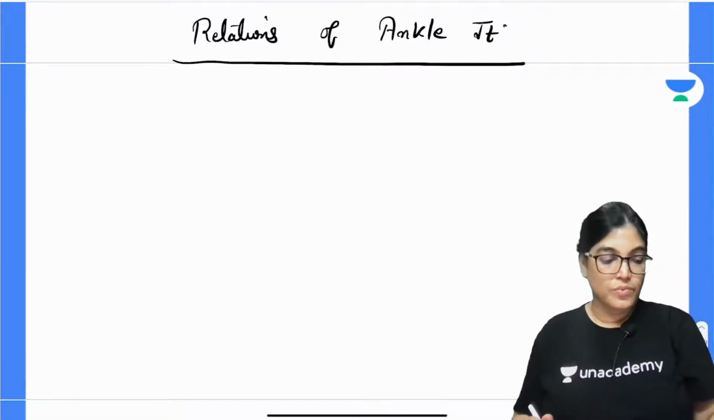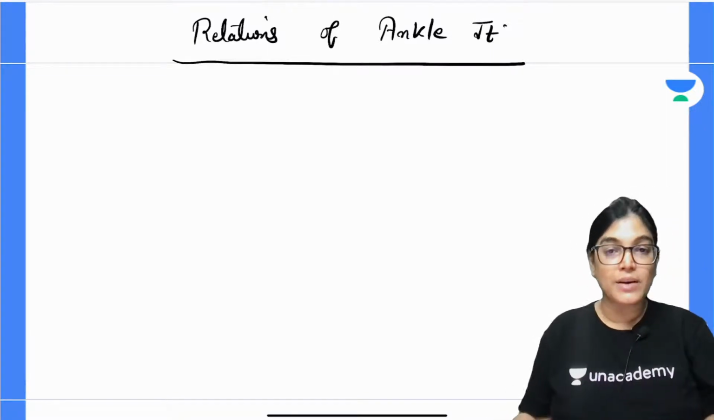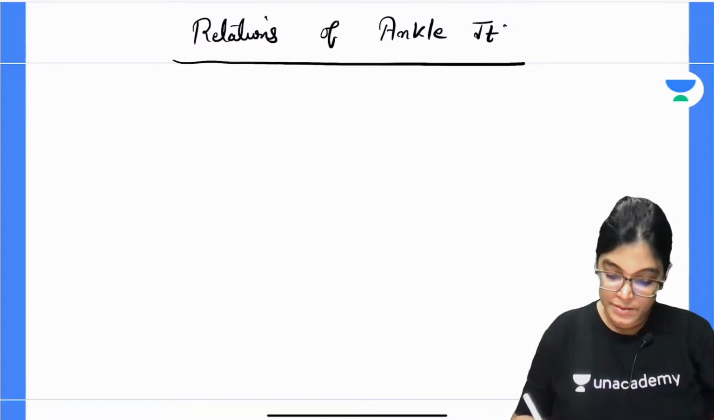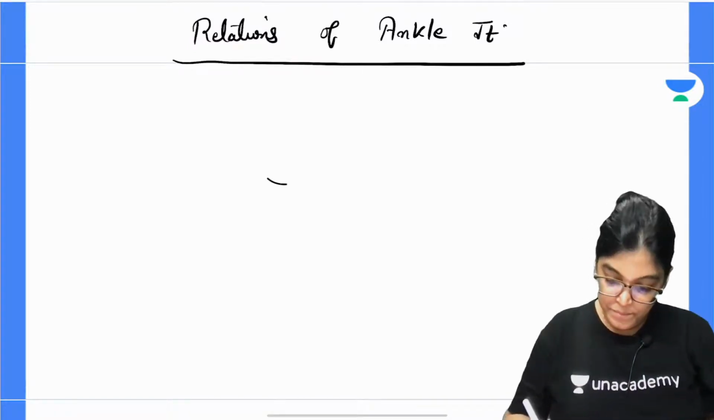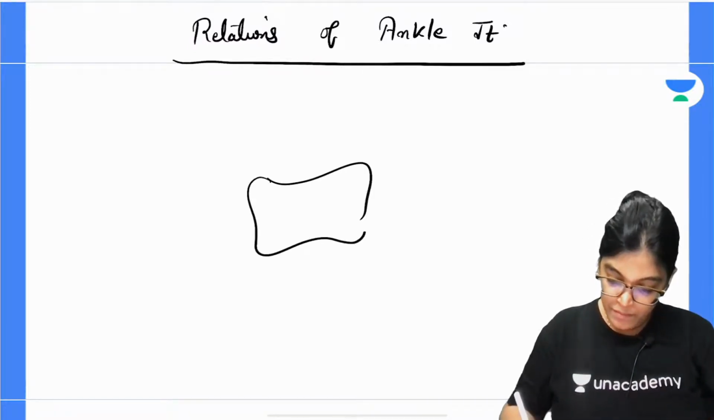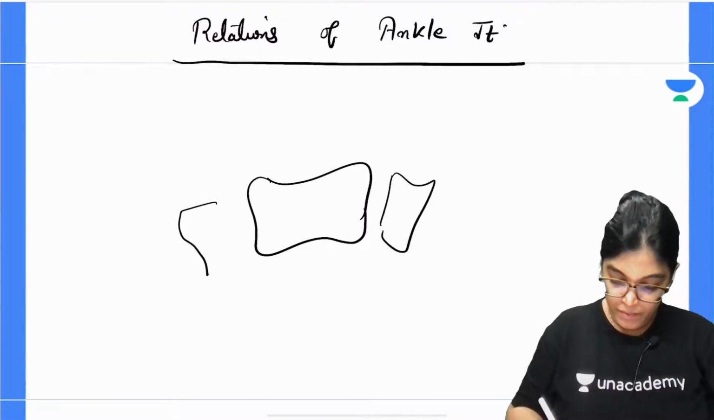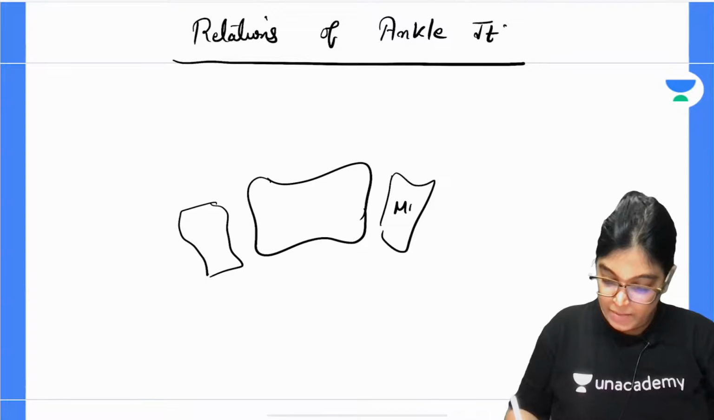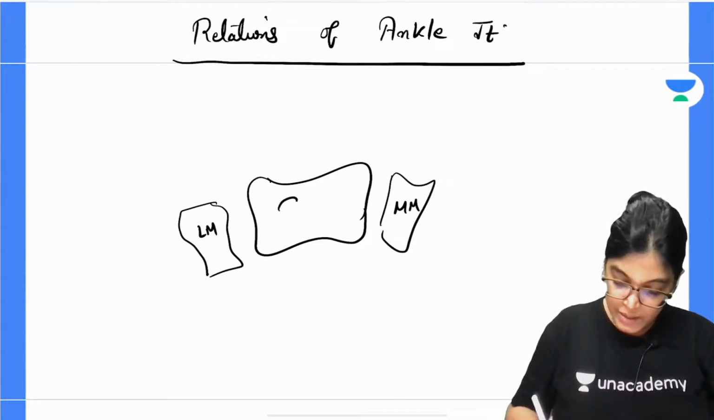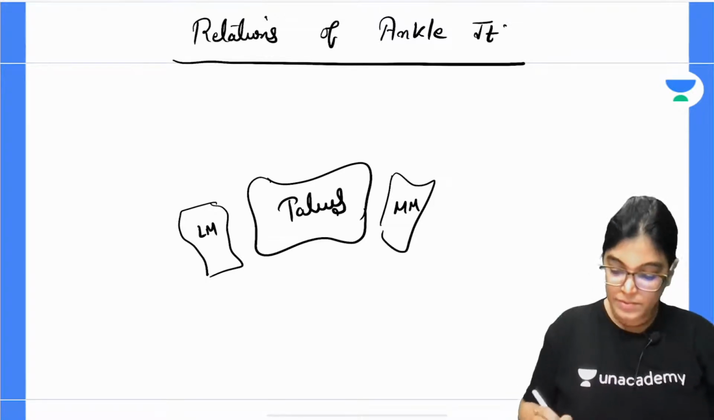See here. For it I would like to draw a diagram for you. This is the medial malleolus, this is the lateral malleolus, this is the talus bone. Okay.